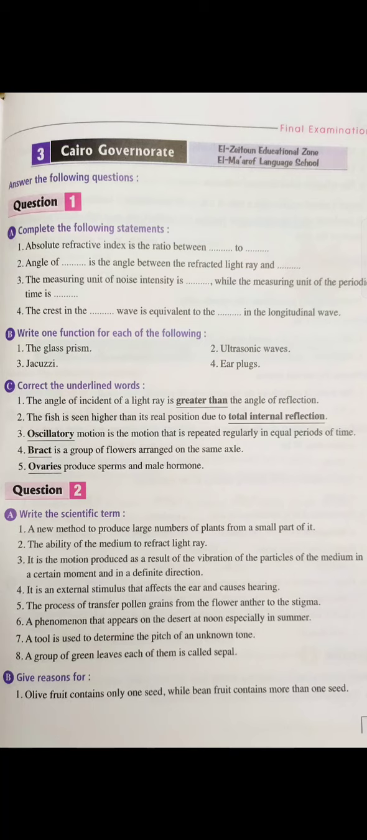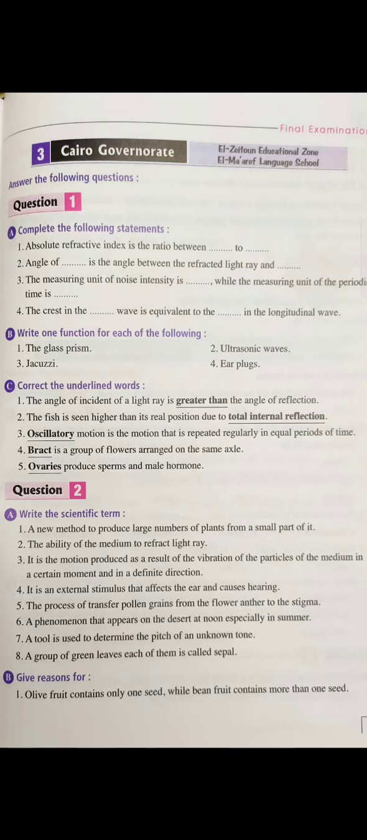Firstly, we will answer Cairo Governorate. You will find it on page 119 in Al Muasir note. Let's start with the first question. Complete the following statements. 1. Absolute refractive index is the ratio between what and what? Yes, between the velocity of the light through air to the velocity of the light through any other transparent medium.